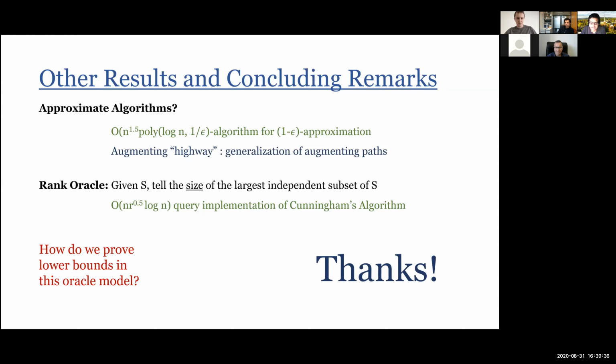The reason is, I will stop as soon as the length of the augmenting path goes more than 1 over epsilon. You could get an exact algorithm from our approximate thing, but it will take us more than n square, and it will not give us anything better. Does that answer your question, Jens? Yes, I believe so. Yes.